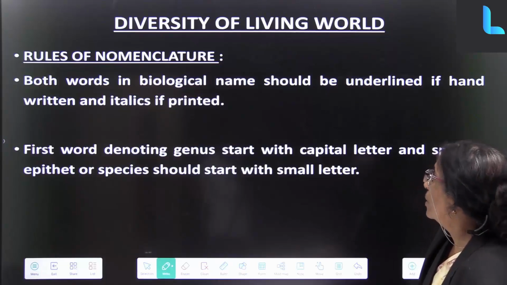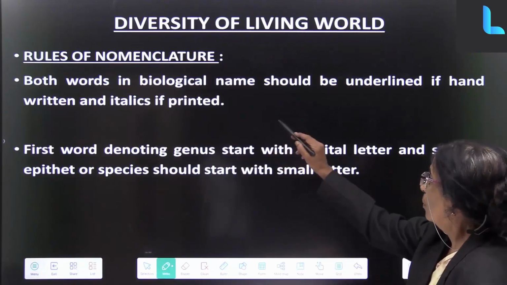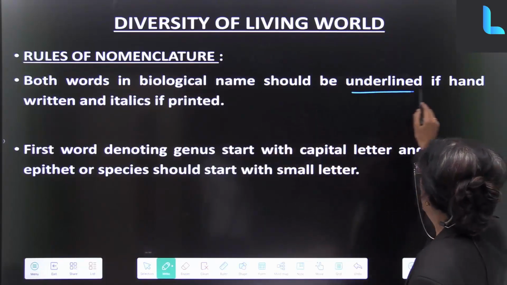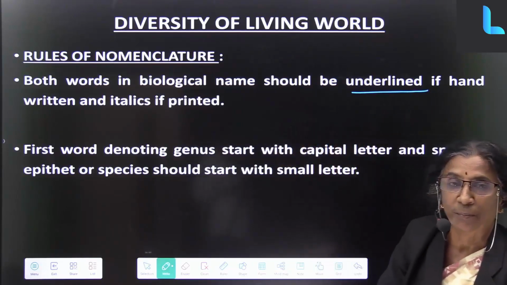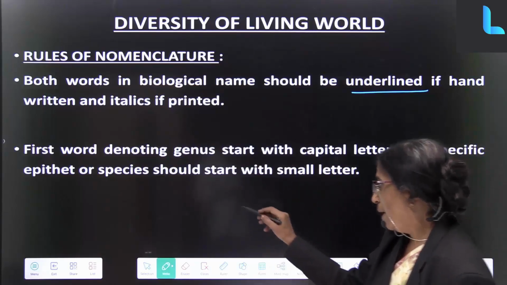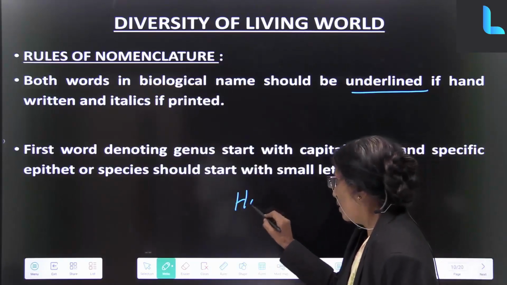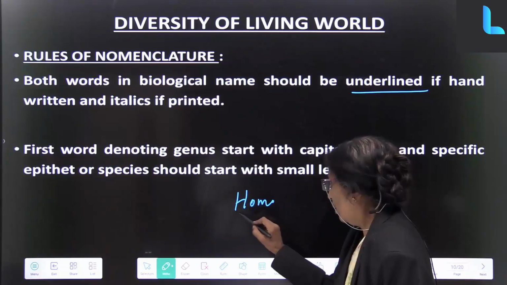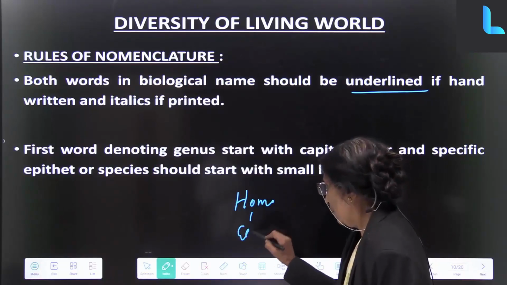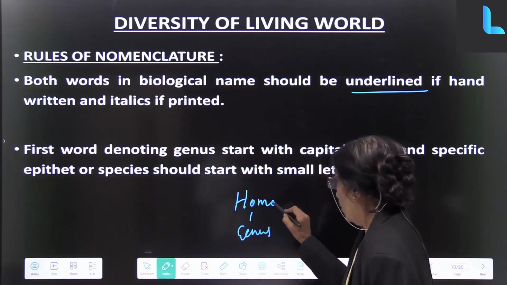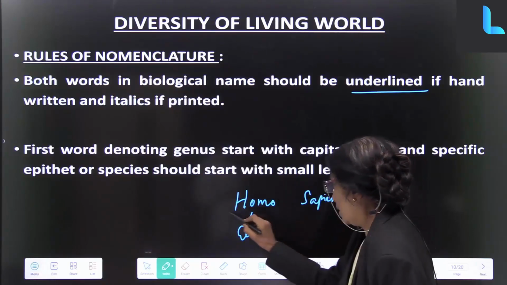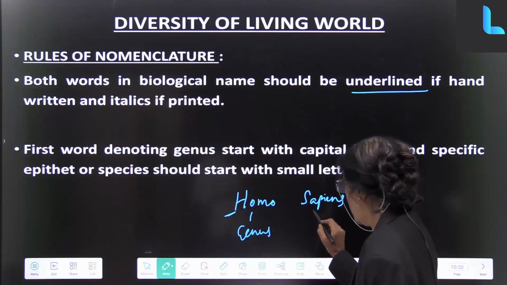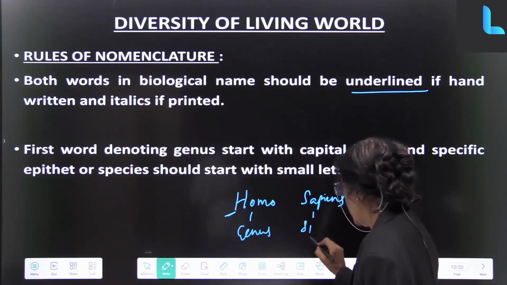Rules of nomenclature. Both words in a biological name should be underlined if handwritten and in italics if printed. If I write Homo sapiens, Homo is the genus, which is in capital, and sapiens is the species.